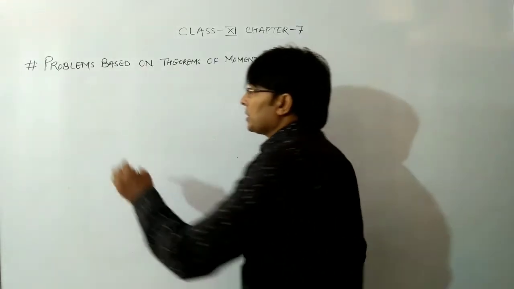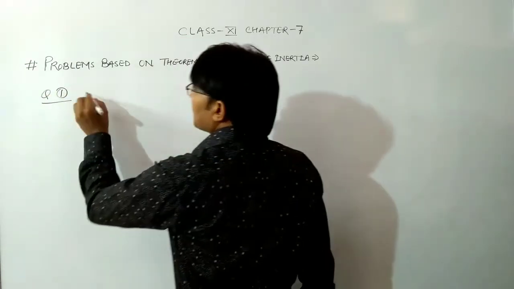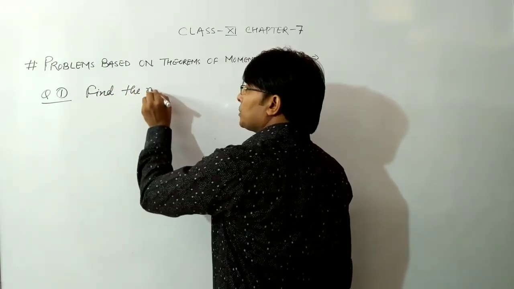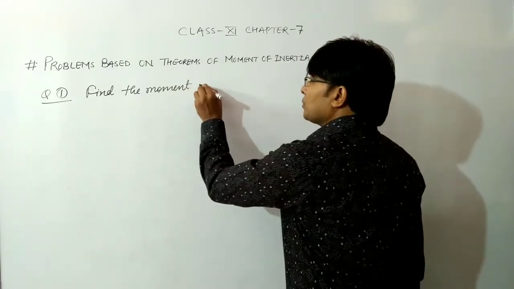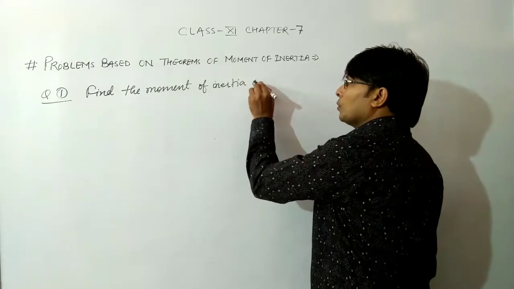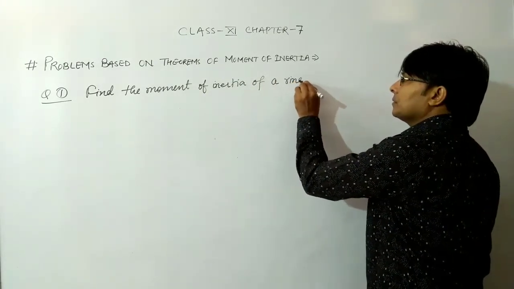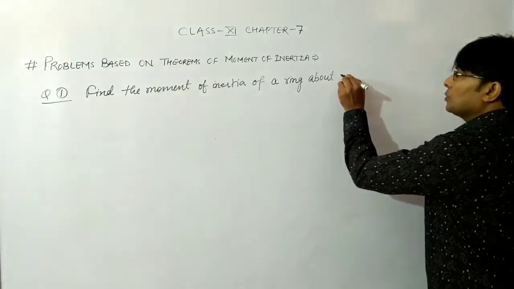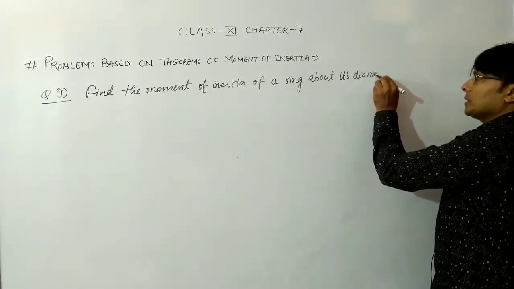So the first question I have taken is: find the moment of inertia of a ring about its diameter, about one of its diameters.